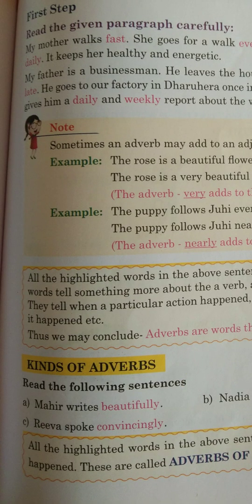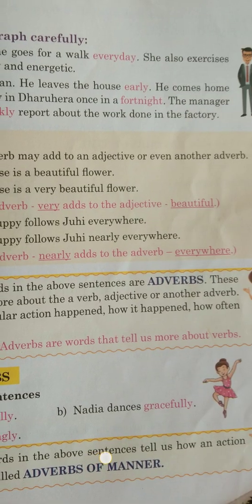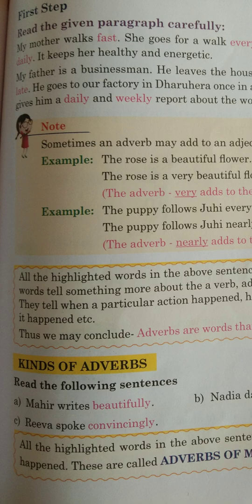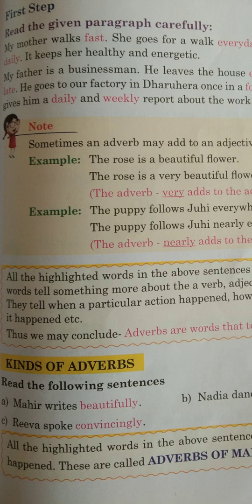Now let us see kinds of adverbs. The very first sentences we will see: Mahir writes beautifully, Nadia dances gracefully, Riva spoke convincingly. All the highlighted words in the above sentences tell us how an action happened. So the word which gives you the answer of how, that we call adverb of manner. Like how she writes, beautifully; how she dances, gracefully; how she spoke, convincingly.